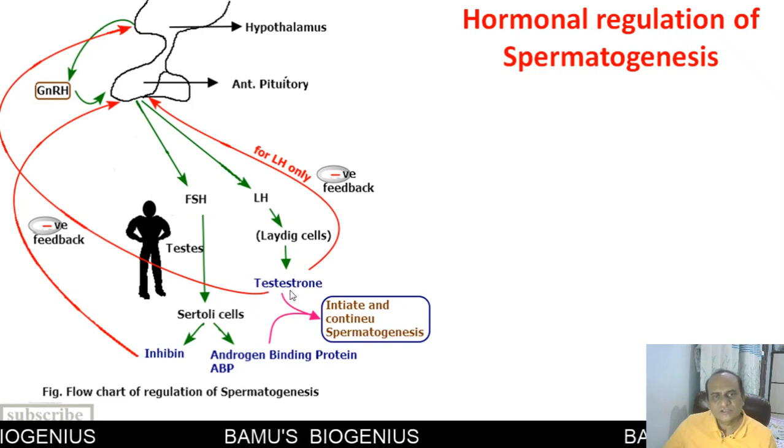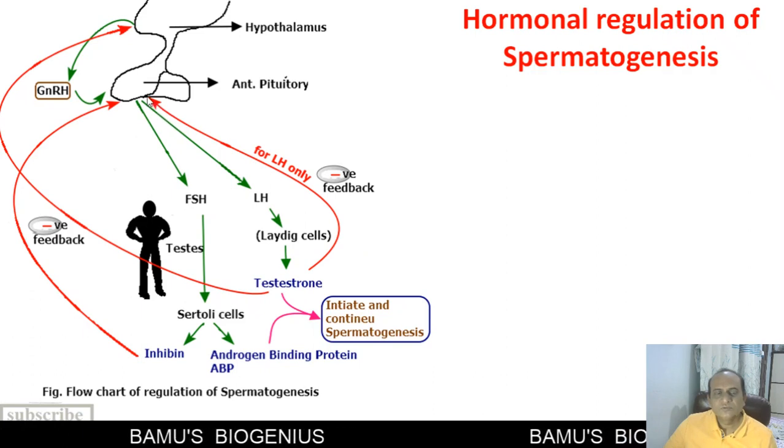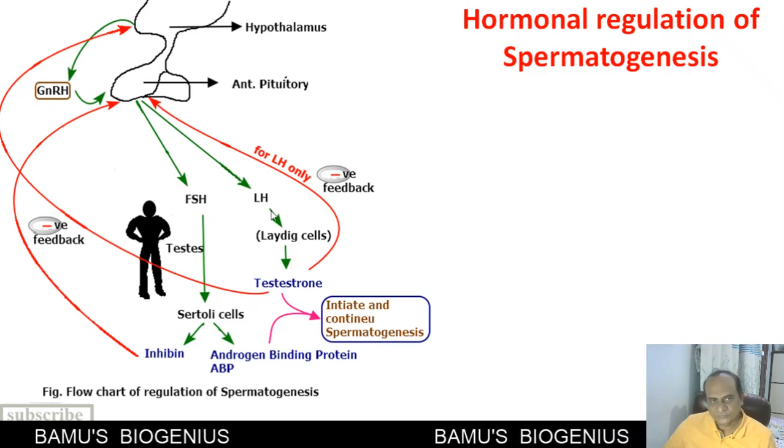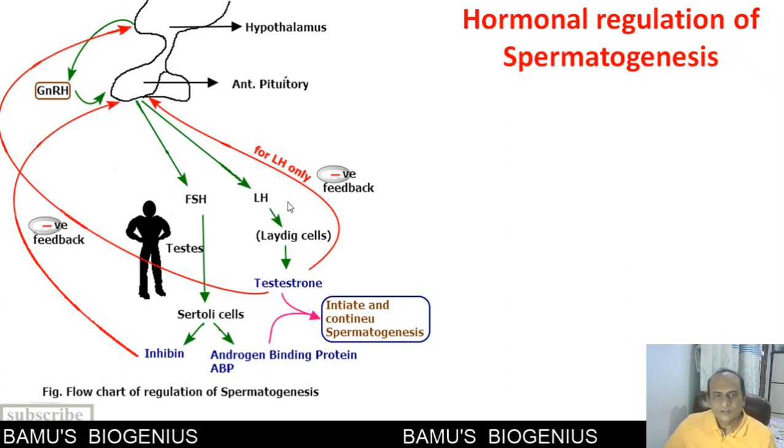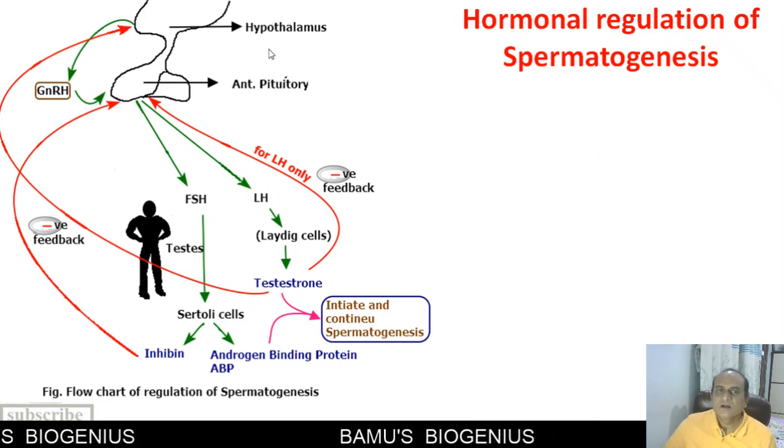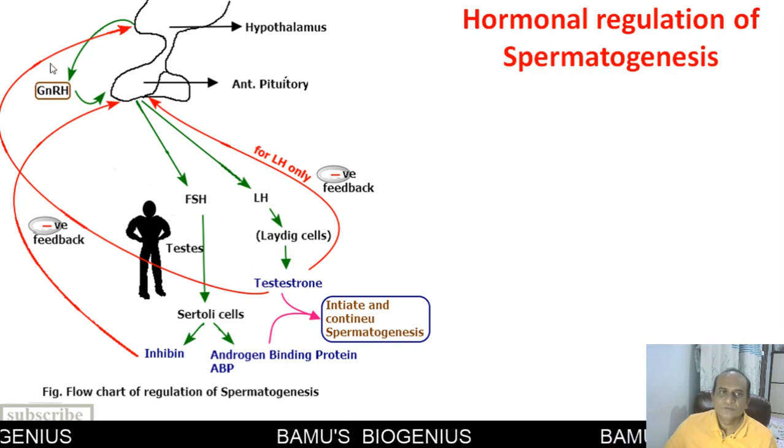Similarly, testosterone is also responsible for a negative feedback mechanism to control the secretion of luteinizing hormone, or we can say the interstitial cell stimulating hormone. Along with that, testosterone also negatively feeds back on the hypothalamus to produce gonadotropin releasing hormone.